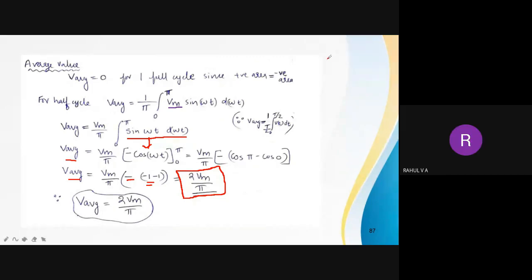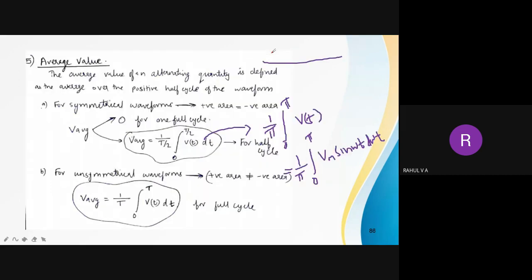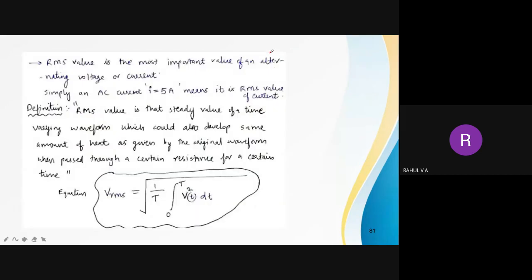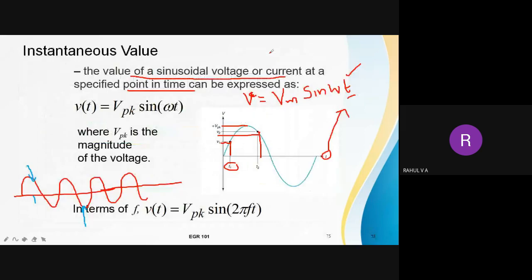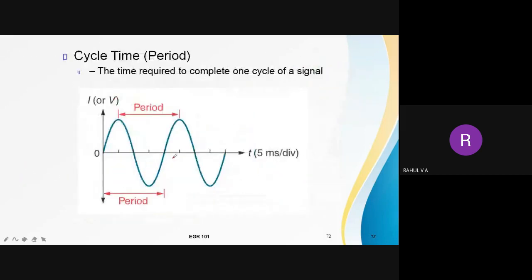Okay. So what I have done, first we have learned what is time period. It is the time taken for one cycle. It is represented by letter T and the unit is second. Like that we have learned. Then while explaining, you have to plot the graph and should indicate what is time period. You have to draw a sine wave like this and should indicate what is a time period.